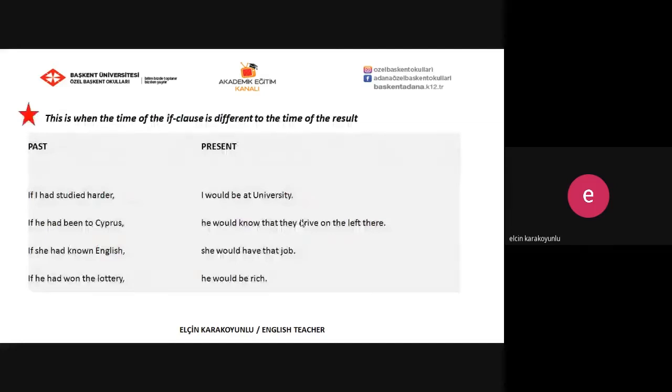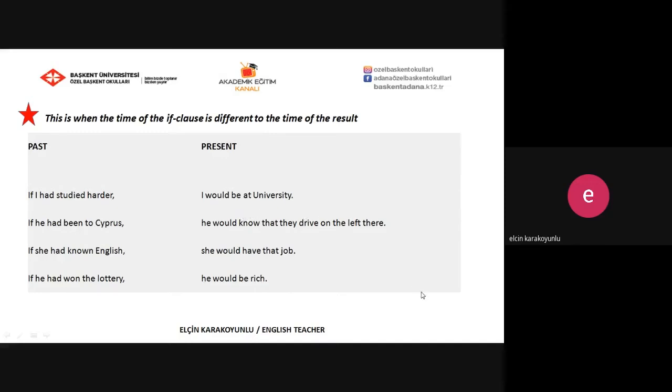This is when the time of the if clause is different from the time of the result. Let's check these sentences. All of them are about past actions and these are the situations at present. For example, if I had studied harder, I would be at university. But it means that I didn't study harder, so that's why I am not at university now.